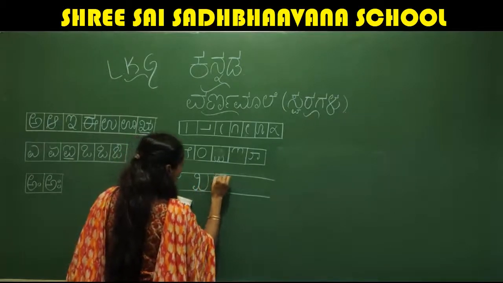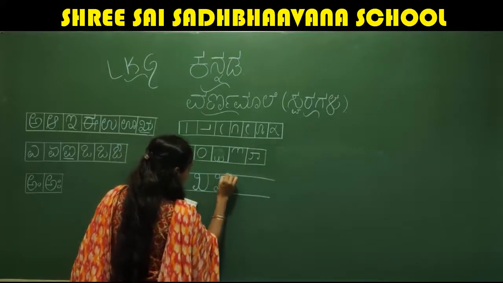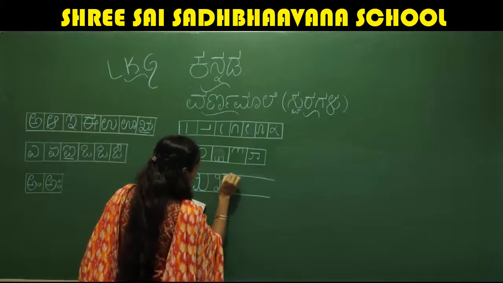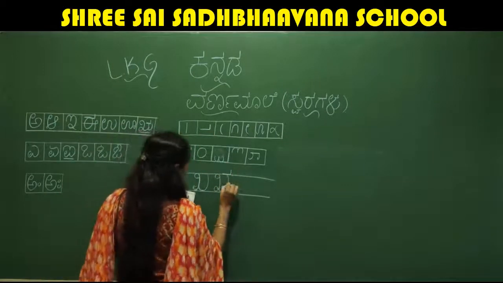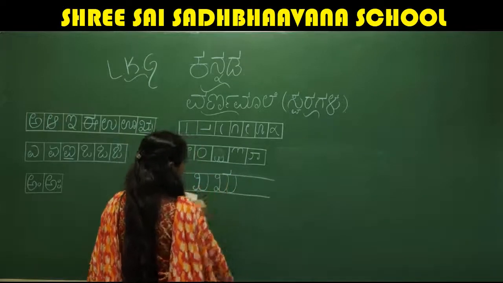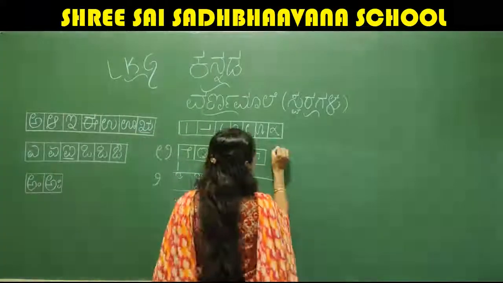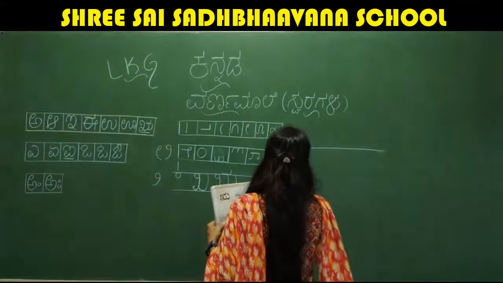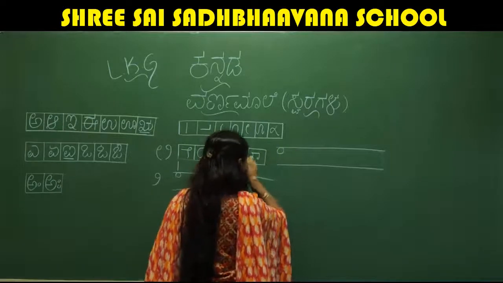Okay, and next to this you add this one. See here, this one we have, and ru, one more like this. So this is letter ru. I'll show you. So look at here, children. Step by step I'll teach you. First you put 1 0 here.